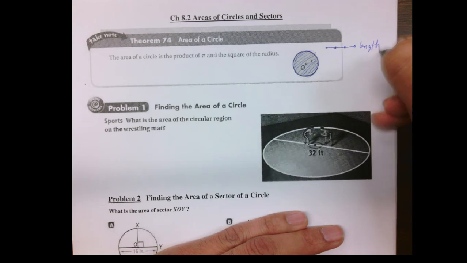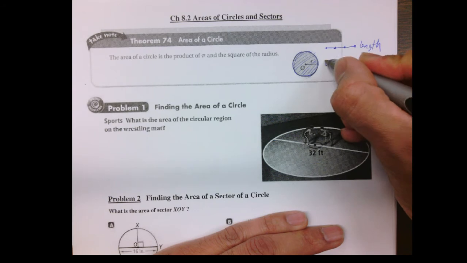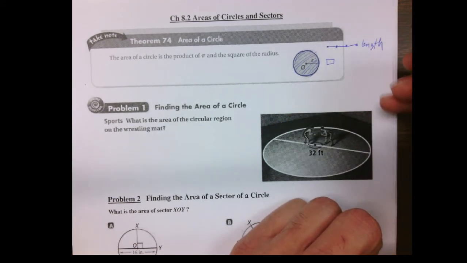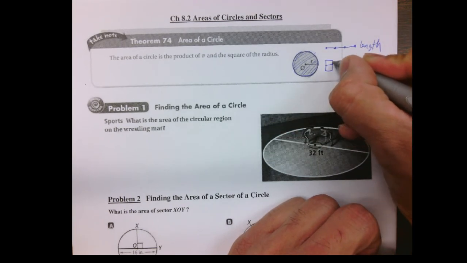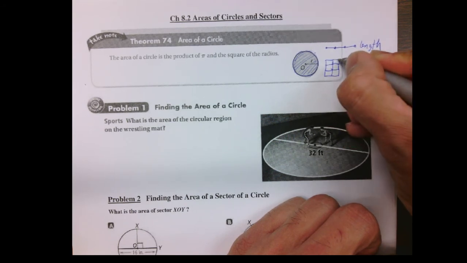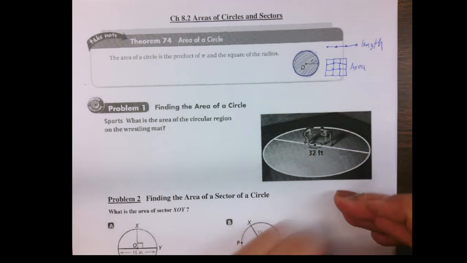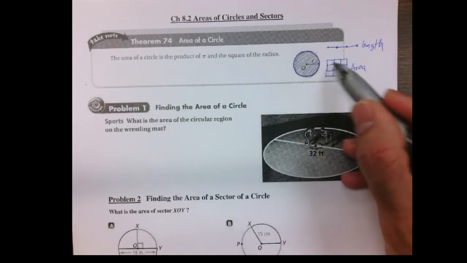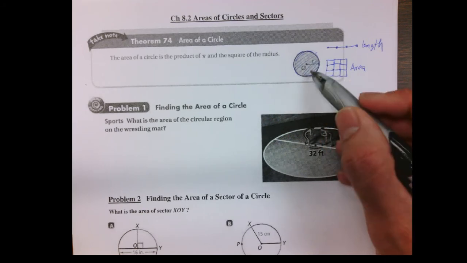But when we're talking about area, we always talk about area in some sort of square measurement, whether it's inches squared, feet squared, whatever. Because we're talking about how many squares of something will cover a particular surface, a particular area. So that's a good thing to think about whenever you're talking about area. Again, circumference, length; area, squares. How many squares are going to fit inside of a circle?